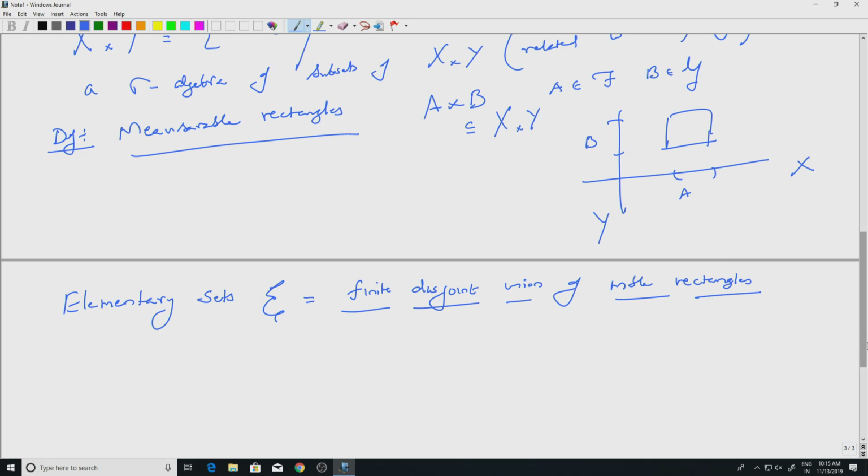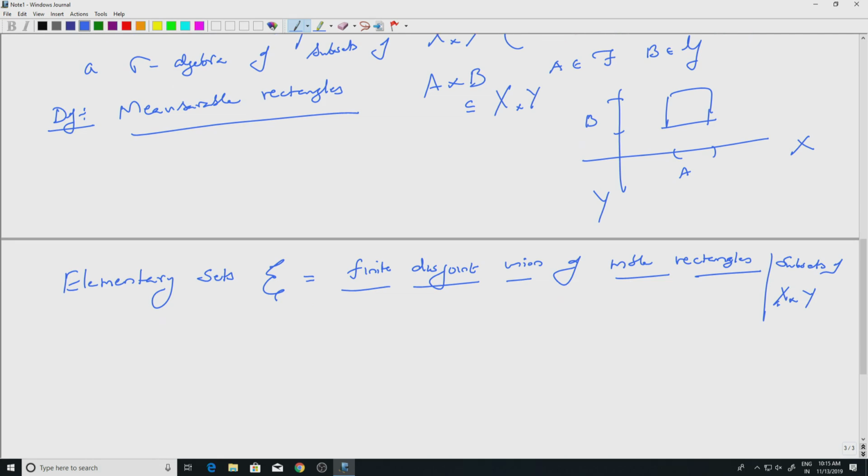So, you take finitely many disjoint rectangles and look at their union. These are all subsets of X cross Y, so elementary sets are subsets of X cross Y. Well, that is one step towards constructing the sigma algebra.